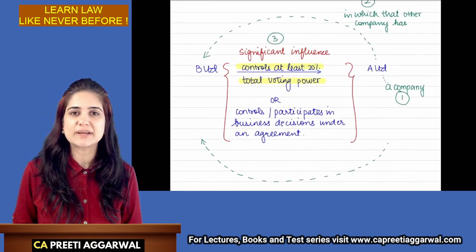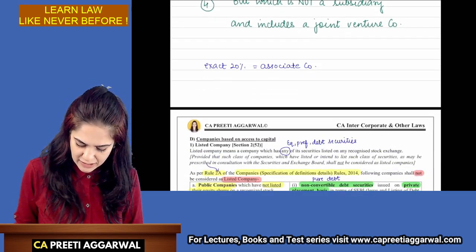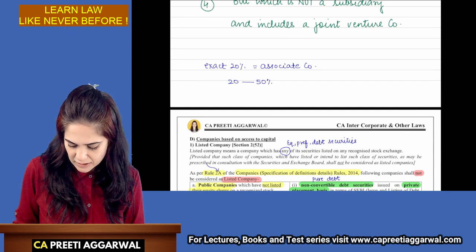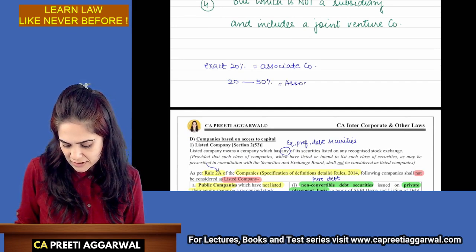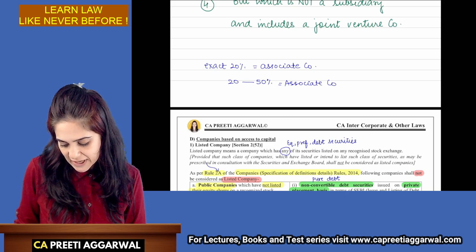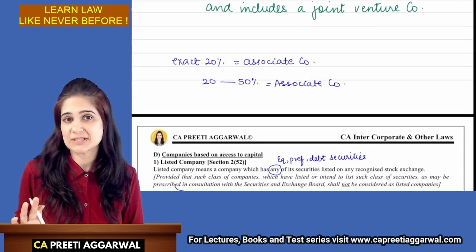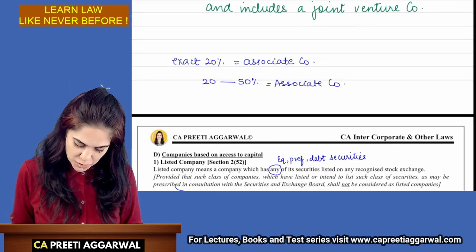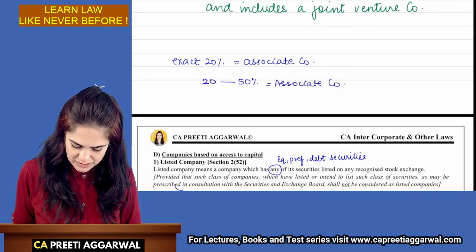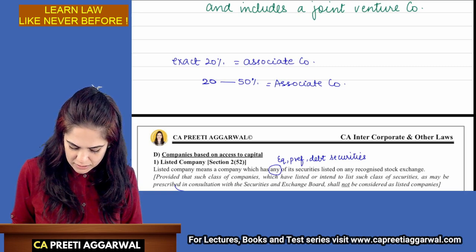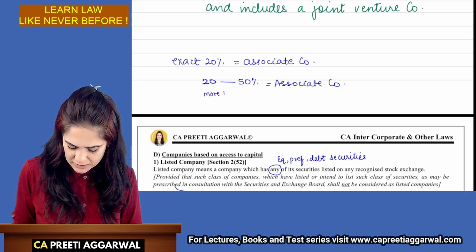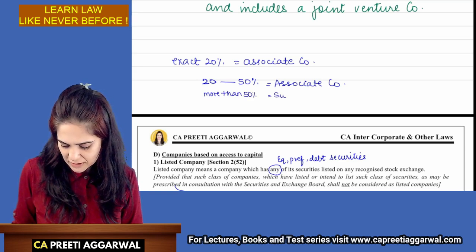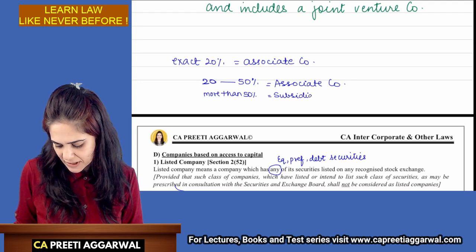Yes, you are absolutely right. So can I say anything between 20 to 50% will make me an associate? See, we had discussed exact 50% is not a subsidiary, but exact 50% may be an associate. So anywhere between 20 to 50%. More than 50% will be a subsidiary company.